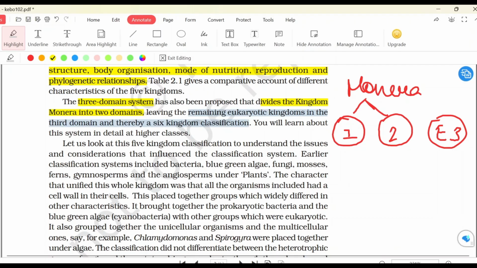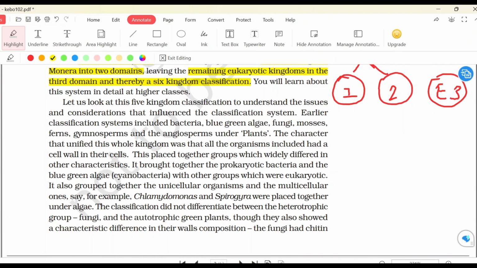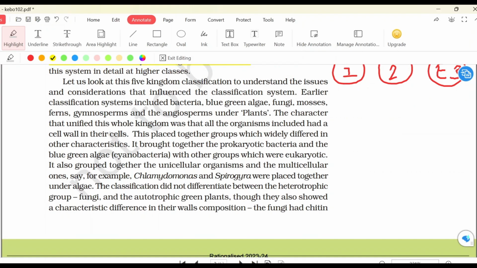Let us look at this five kingdom classification to understand the issues and considerations that influence the classification system. Earlier classification systems included bacteria, blue-green algae, fungi, mosses, ferns, gymnosperms, and the angiosperms under plants. The character that unified this whole kingdom was that all the organisms included had a cell wall. So based on cell wall, all these organisms, from bacteria and blue-green algae to gymnosperm to angiosperm, were put in a single group because all of them have cell walls.